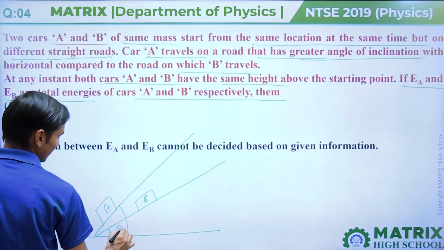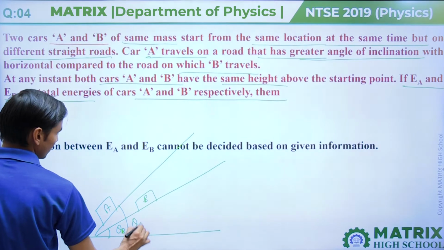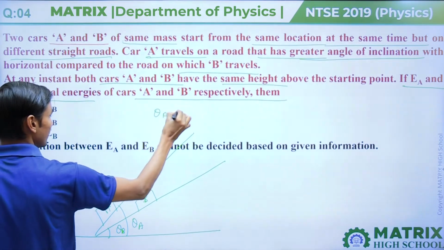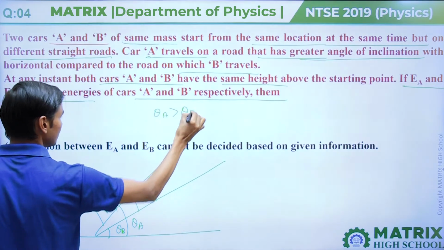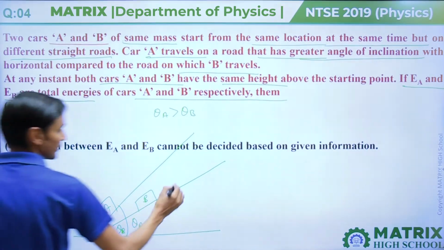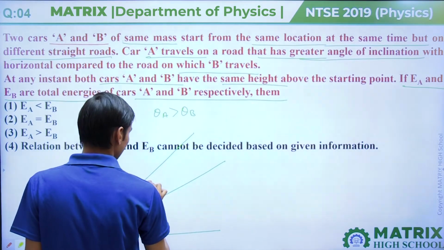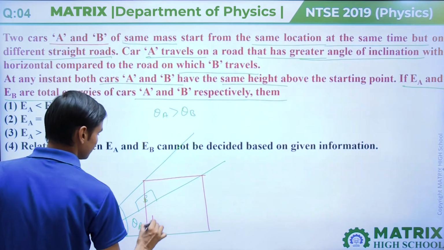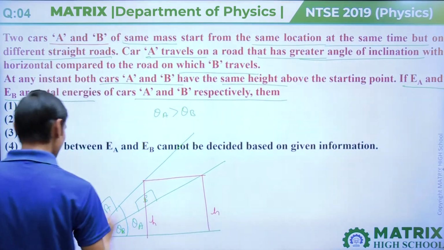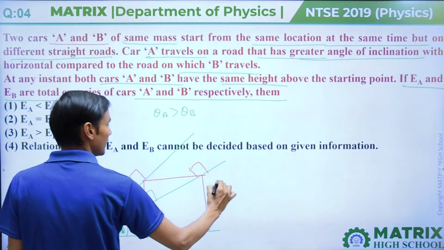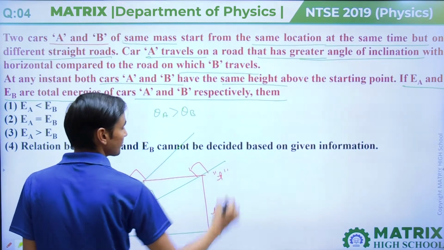This we can call theta B and this we can call theta A, where theta A is greater than theta B. And it is saying that at a given instant both are at same height. We can say that this height is same. At any time t both cars are at same height.